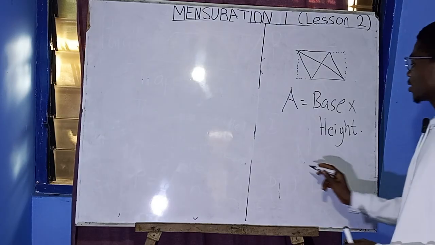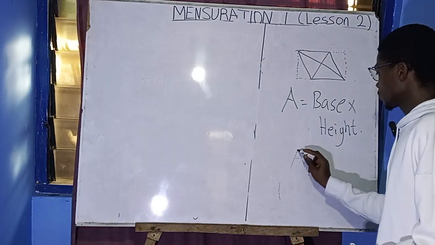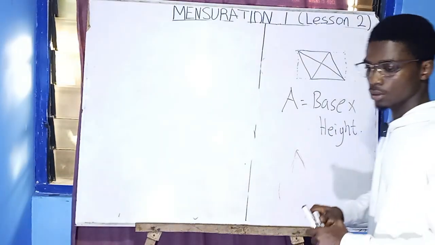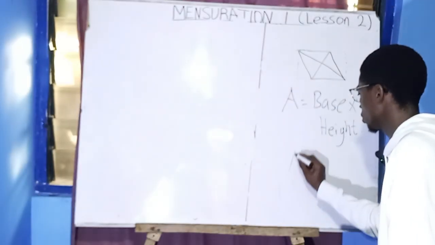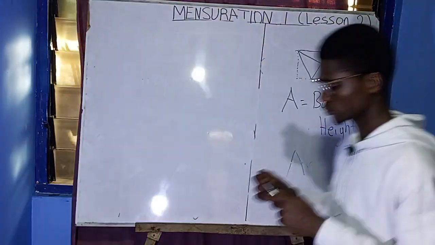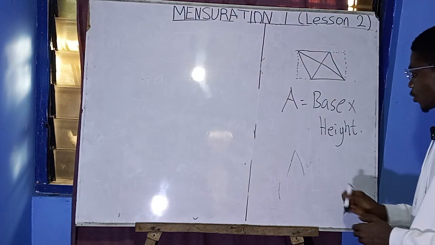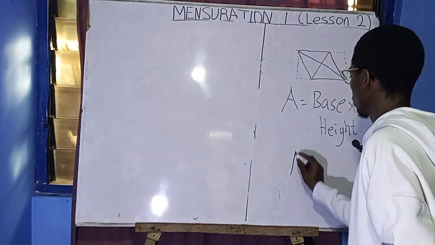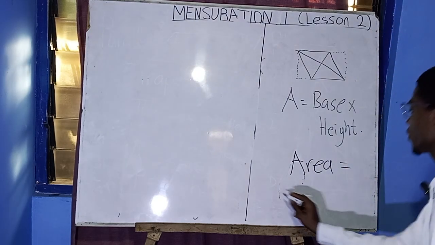So one area is also equal to the product of diagonals.